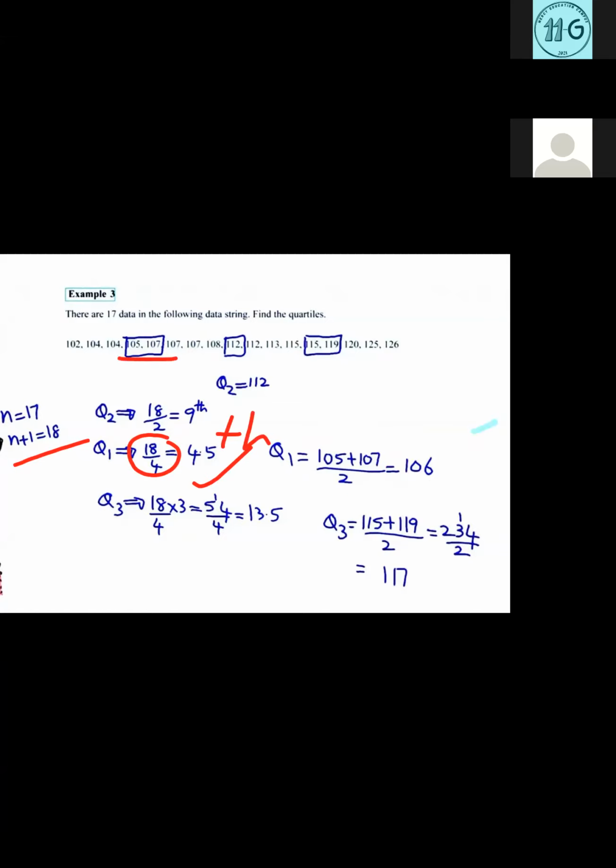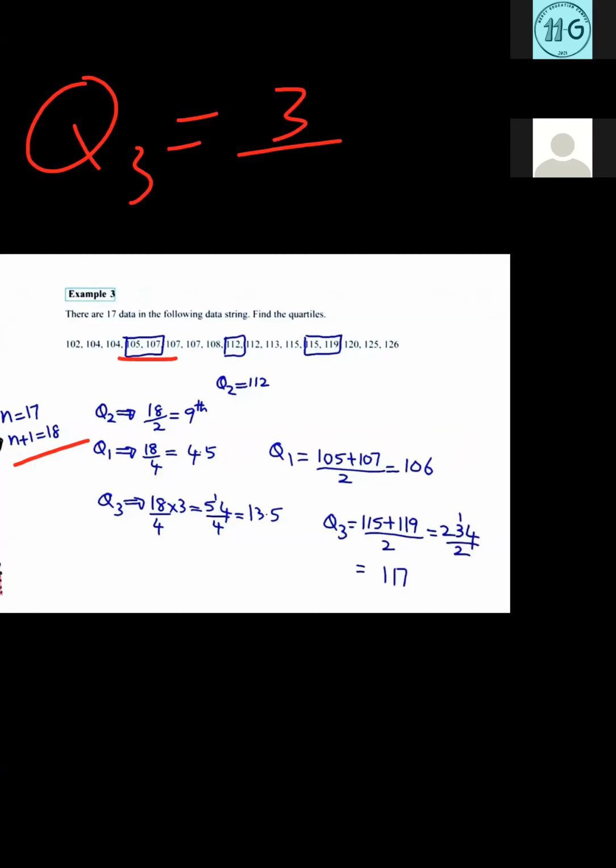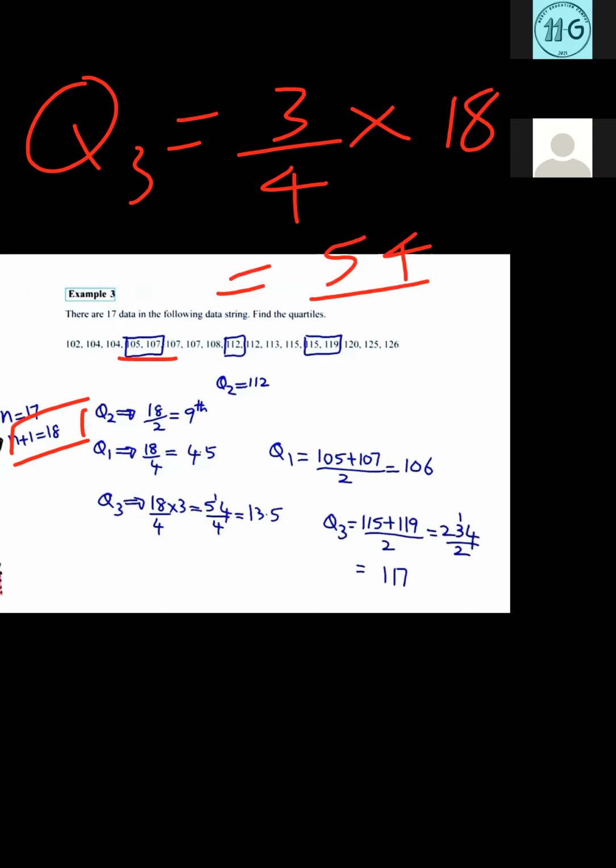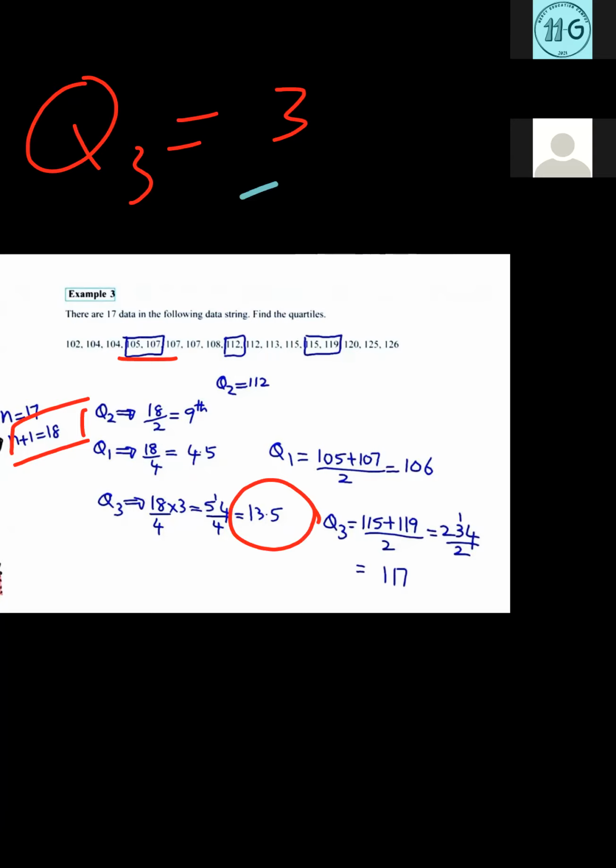In the same way, let's see how to find the third quartile. The equation for the third quartile is 3/4 into (n plus 1). n plus 1 is 18, so 18 into 3 is 54. So Q3 will be 54 divided by 4. When you divide 54 by 4, you get 13.5. That means Q3 is at the 13.5th place.